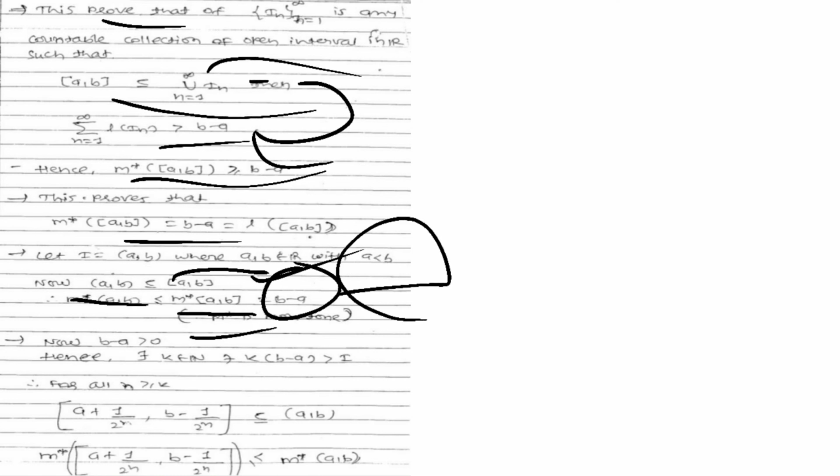So now if b minus a is greater than 0, hence there exists a positive natural number k in the set of natural numbers such that k into (b minus a) is greater than 1. So for all n greater than or equal to k, the closed interval [a plus 1 upon 2 to the power n, b minus 1 upon 2 to the power n] will always be contained in the open interval (a, b).